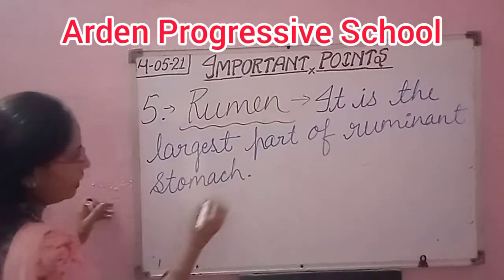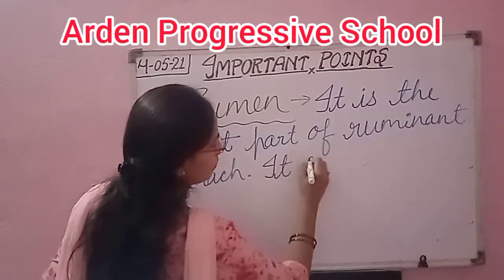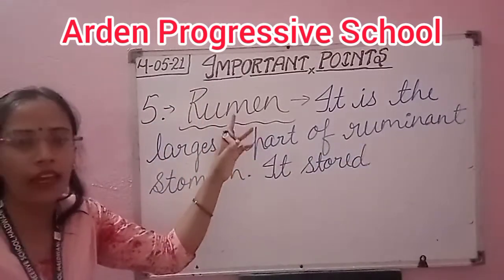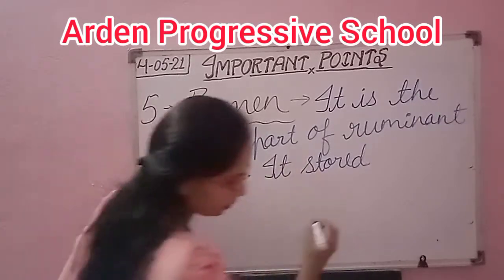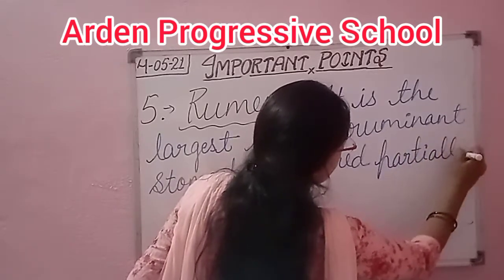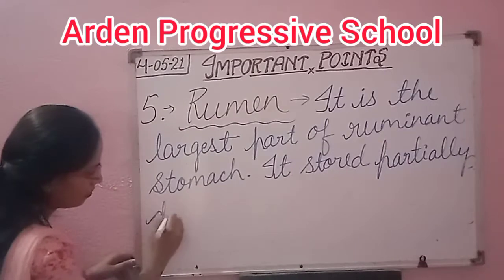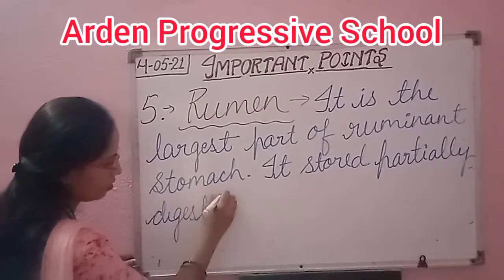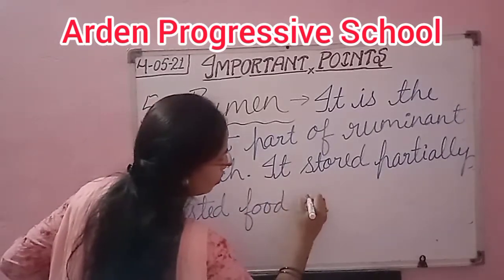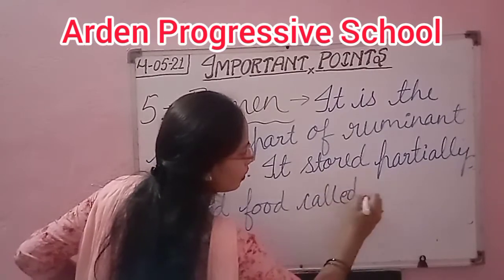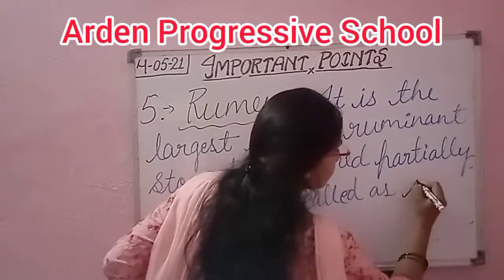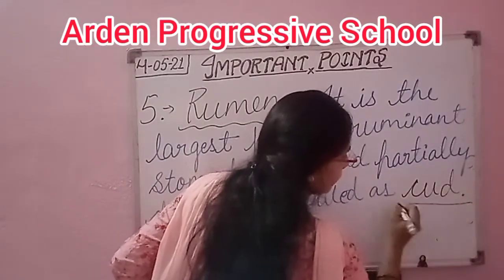Rumen stores partially digested food, called cud. C-U-D, cud.